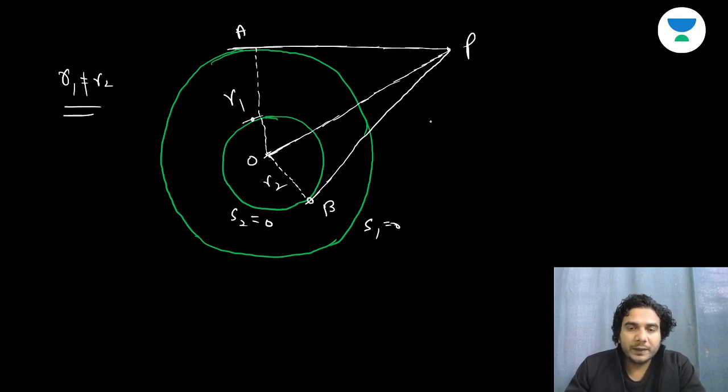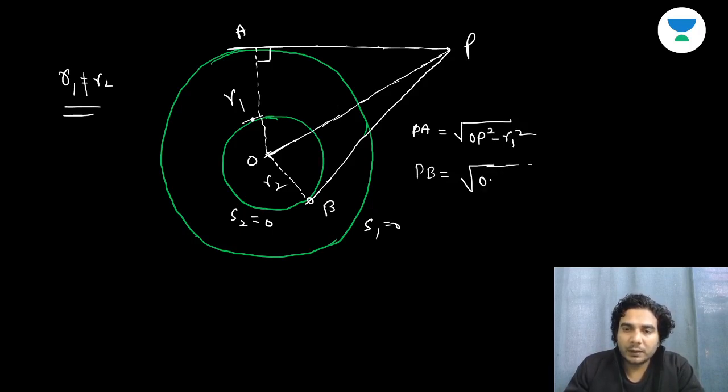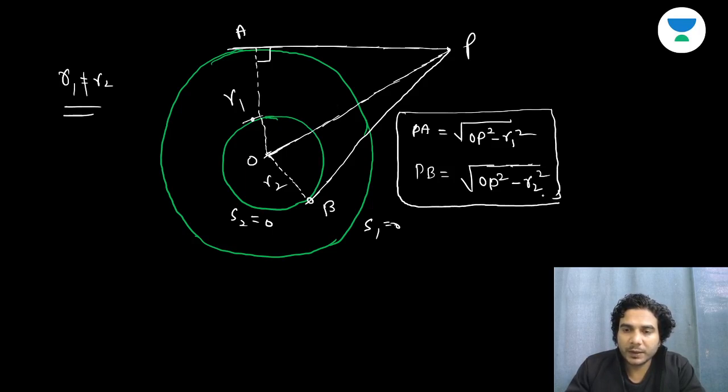So now geometrically, we can say that if I write PA, then this is a right angle triangle, then PA is nothing but the square root of OP square minus R1 square, right? This is PA. And PB is basically the square root of OP square minus R2 square. Alright, so these are the lengths PA and PB.